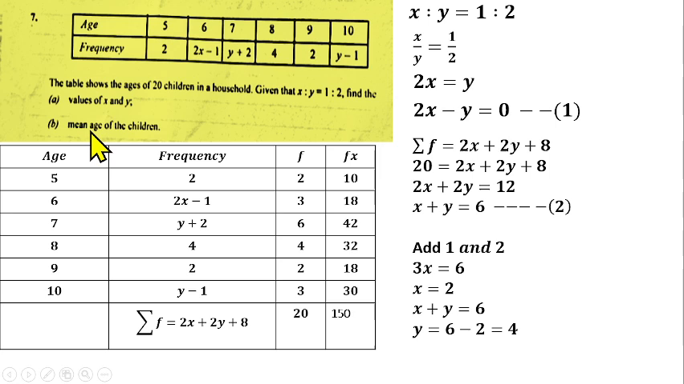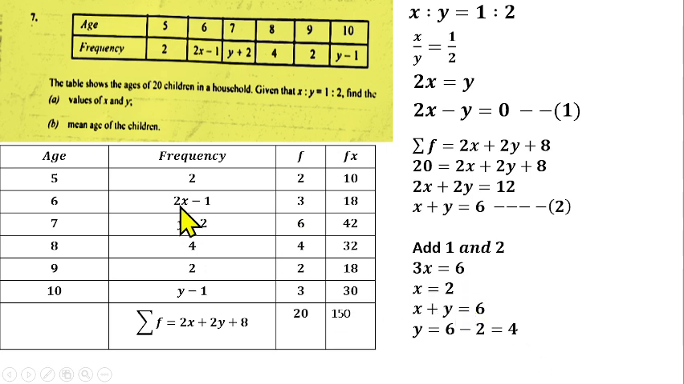Then the question asks us to find the mean age of the children. That will not be possible unless you know the value of the frequencies. So we need to get the value of this frequency here, this one and this one as well, and that will be possible because we already know the value of x and the value of y. So here you have 2 as the frequency, there you have 2x.